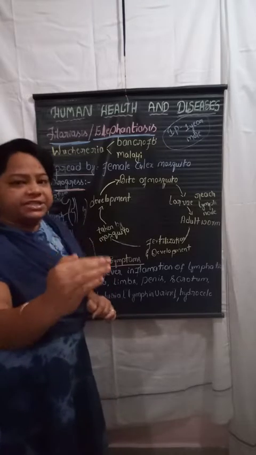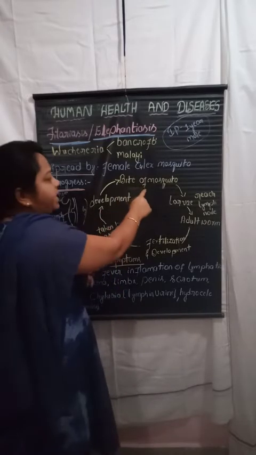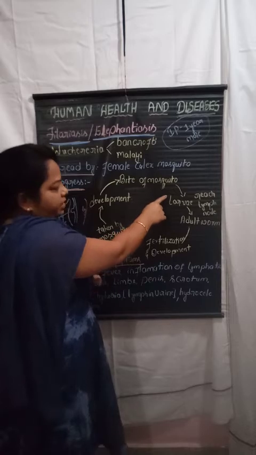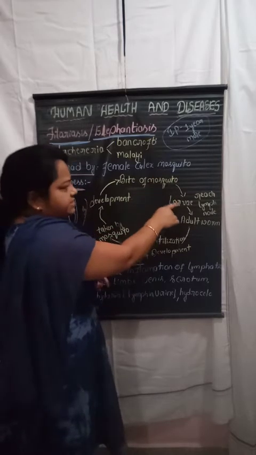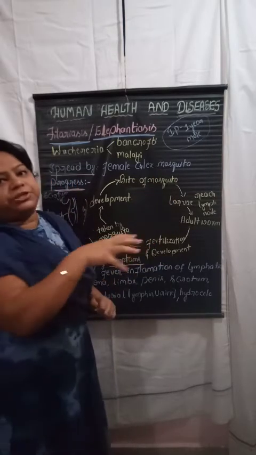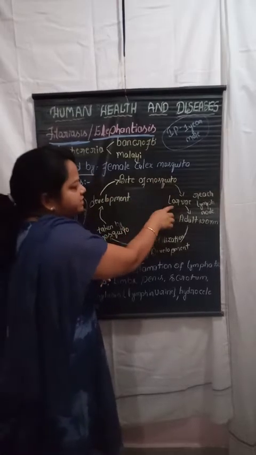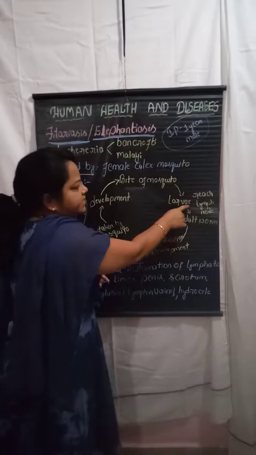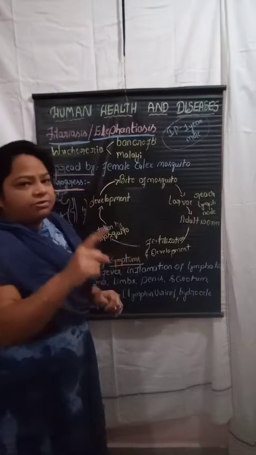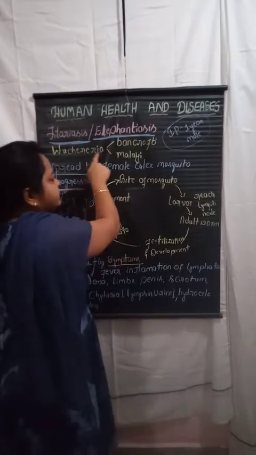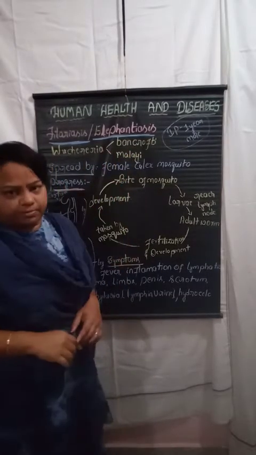By biting. The bite of the mosquito releases into the blood of human beings. What will they release? A larva, the larva of these species, the worms.